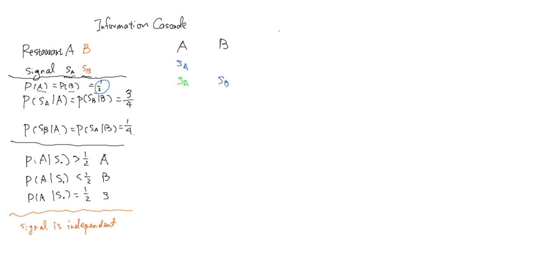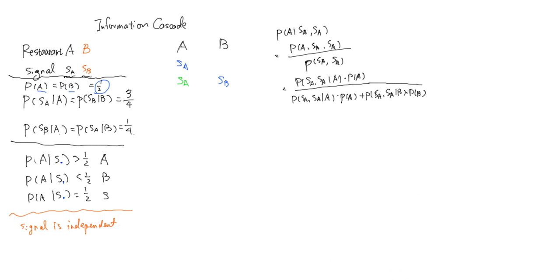Okay, so now we need to calculate P(A | SA). Here we have the same problem: we need to get the posterior value for these two quantities. And by the same calculation we did before, it is easy to get that if you see that the second person also gets a signal SA, you have very strong reason to go to restaurant A. So that's the decision rule for the second person.